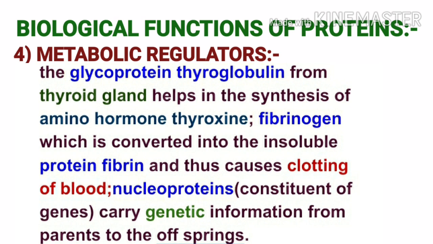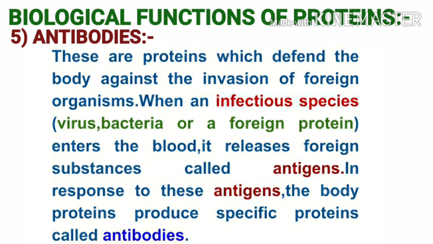Similarly, fibrinogen protein, which is converted into insoluble protein fibrin and thus causes clotting of blood. Similarly, nucleoproteins as constituent of genes carry genetic information from parents to the offsprings.